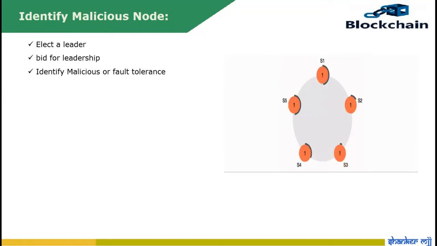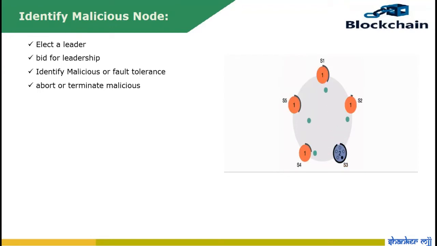It means in a decentralized environment, when you have multiple individual parties who can make their own decisions, it may happen that some nodes or parties work maliciously or as faulty individuals, and we need to identify them.